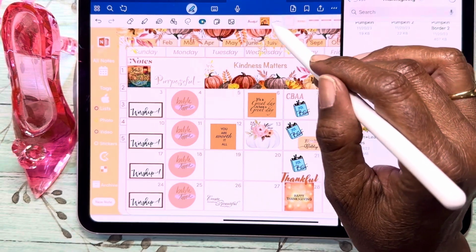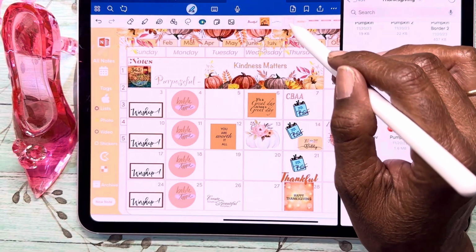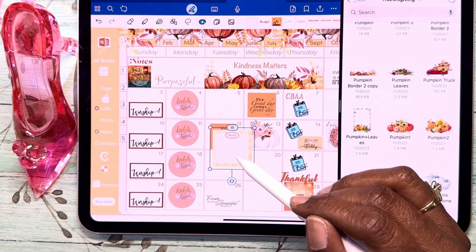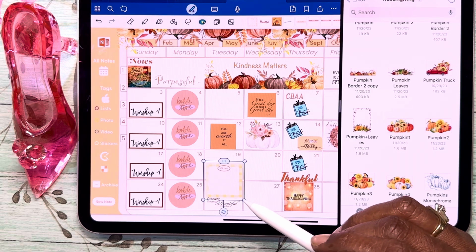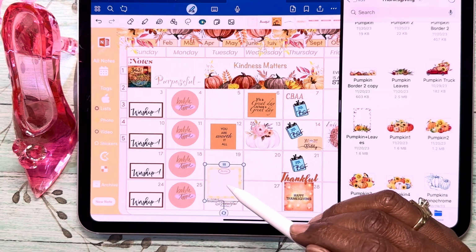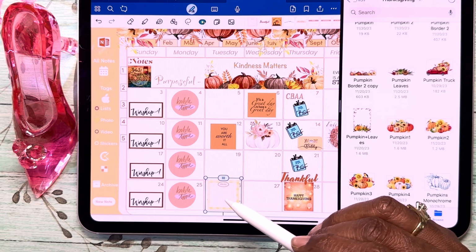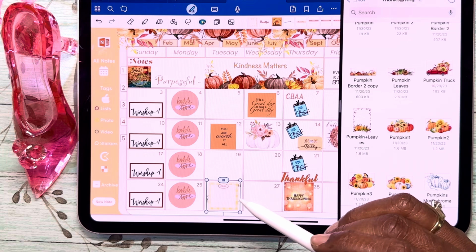Okay, and so last week I used the Happy Halloween, and this is one that I got from GoodNotes 6. And so what I'm going to do is make this just a little bit smaller. I'm going to use it here, and this was a free element, and I've showed you guys this before.